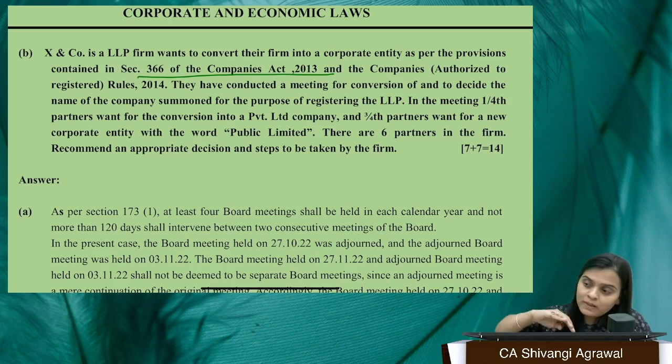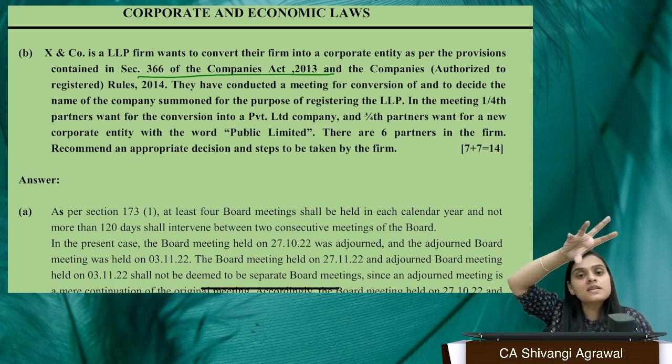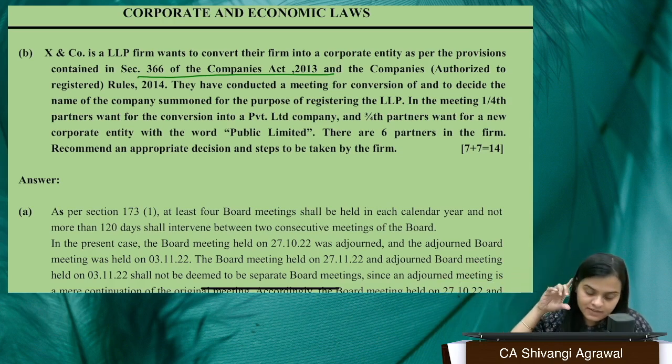When you want to become an LLP, the provisions are contained in the LLP Act and there are schedules for the same. But when you want to convert an LLP into a company, the provisions are contained in section 366 of the Companies Act, read with the relevant rules. What are the relevant rules? Companies Authorized to Register Rules.